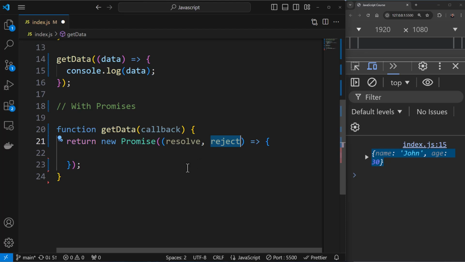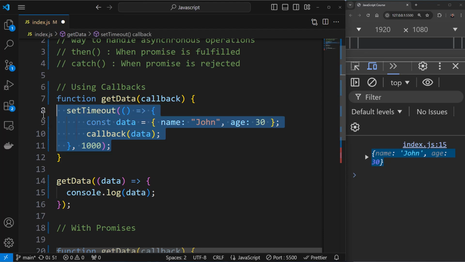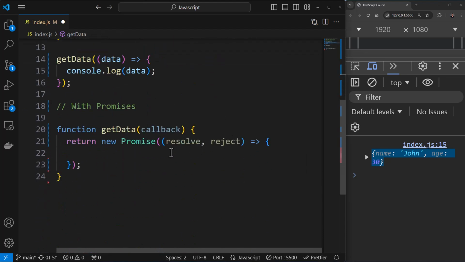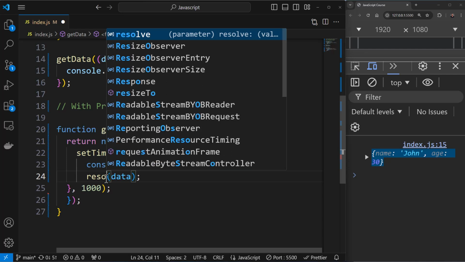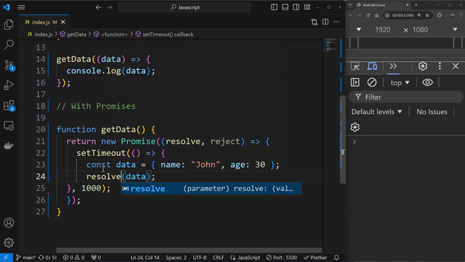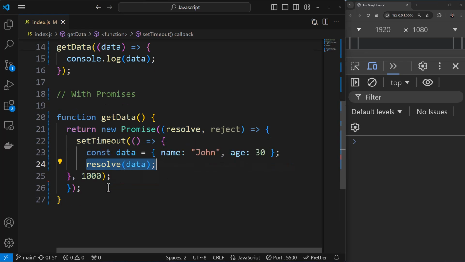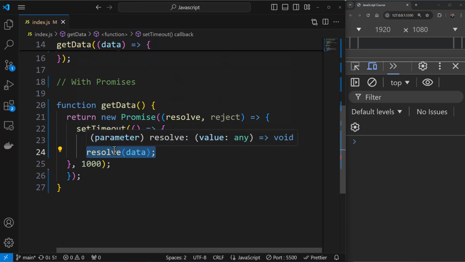Now what we are going to do over here is I'm going to have the logic. So the asynchronous operation comes over here. What is my asynchronous operation? I'll take this asynchronous operation and add it over here. Now one more change we need to make is here we are calling callback, right? So I'll get rid of callback over here. We don't need callback. Instead of callback, I'll say resolve over here, something like this. So what I'm doing is once the operation is complete, I'm saying resolve this particular callback. That is what I'm doing. And resolve will be called, and then whoever is the caller, there we can perform the next steps.